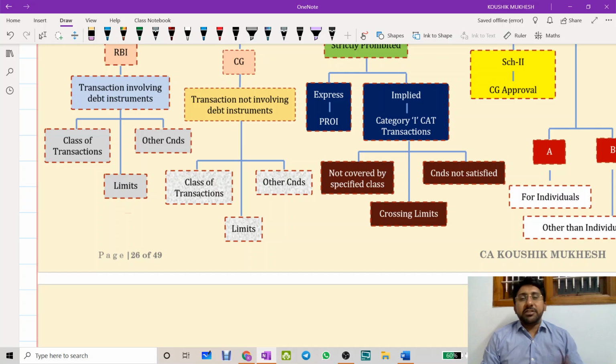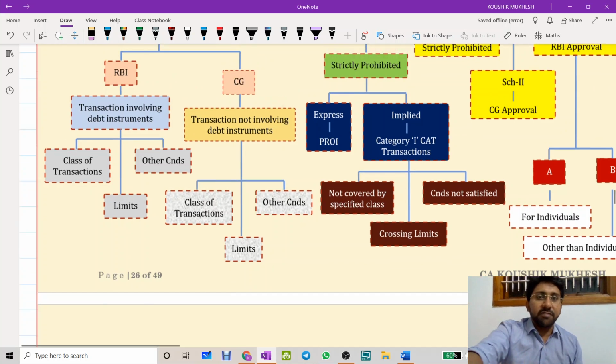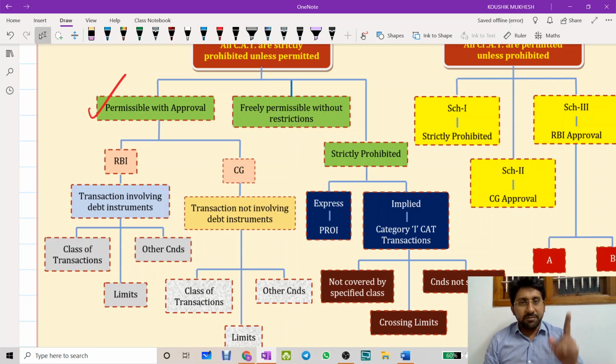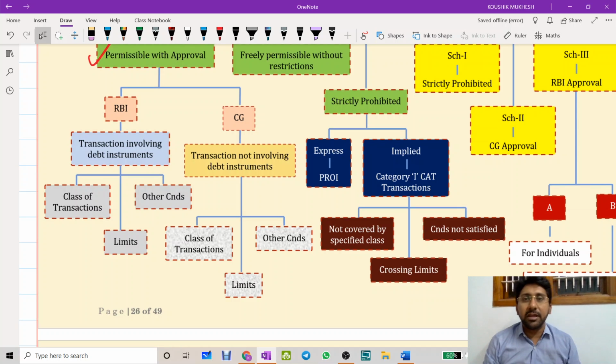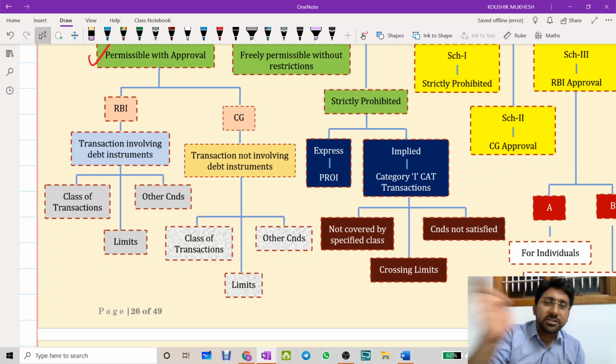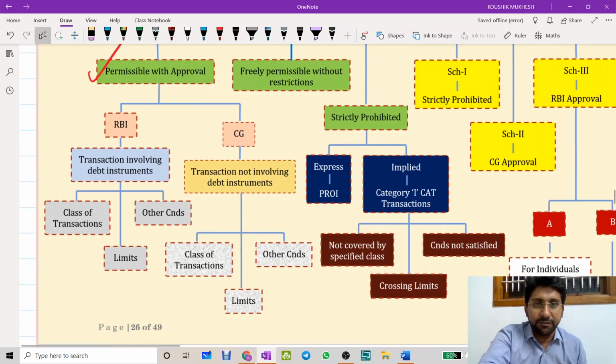That means, first thing, capital account transactions will be divided into three categories: permissible with approval, freely permissible, and all the others will become strictly prohibited. Permissible with approval means whose approval? Involving debt instruments, RBI. Not involving debt instruments, central government. Next one, RBI, all debt instrument transactions are allowed? No. Again, it will give the list and class of transactions which are allowed, amounts will be given, and other conditions will be attached. So this is the first one.